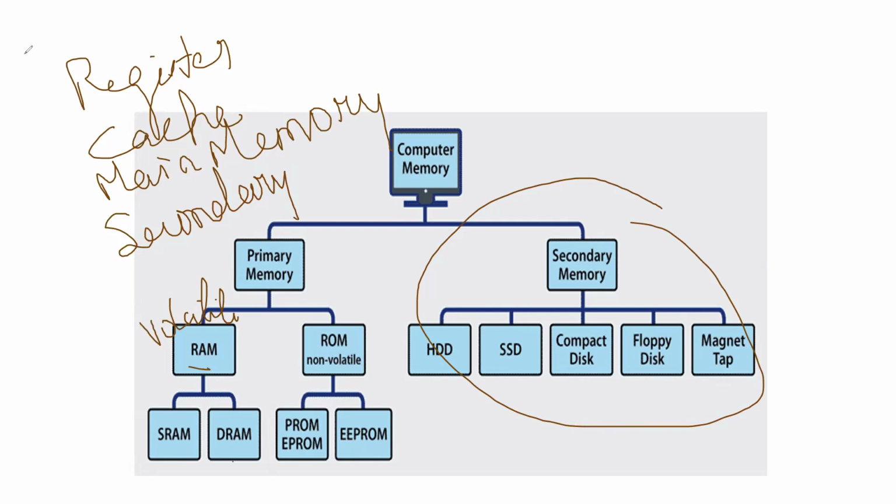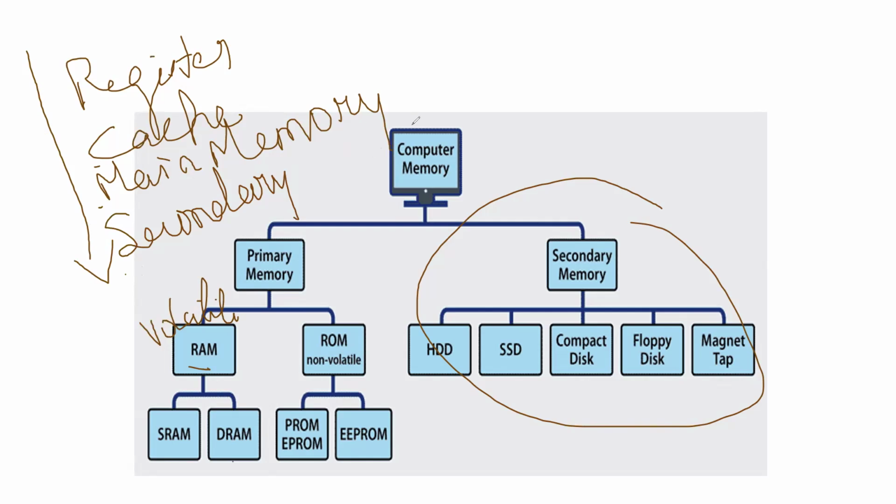So this is the order, by speed. Which memory is fastest? First register, next cache, next main memory, next secondary memory. These are very important questions, and they will ask them very often.